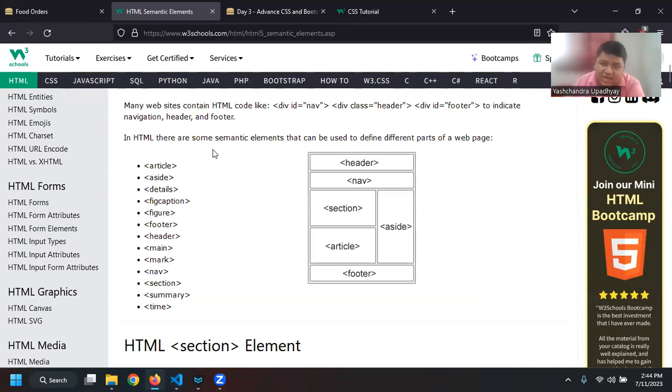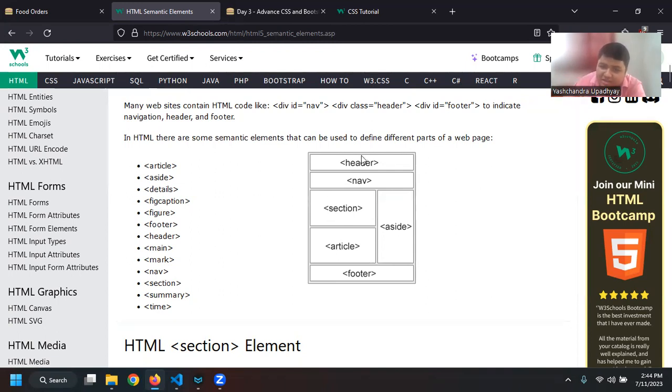But as I said, the article tag and other tags, some of them are block level elements and some of them are inline elements. That means if you just write the section tag, it will not work like it is only taking this part of the screen, or the article is only taking this part of the screen. It will actually take the entire screen, the entire row or entire width.